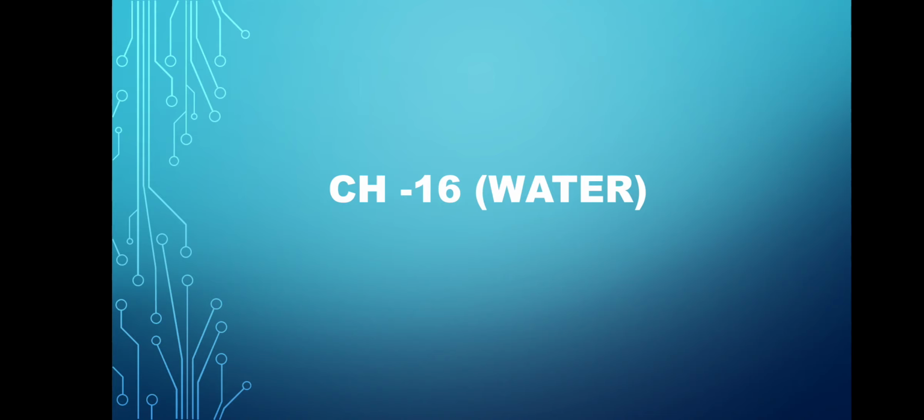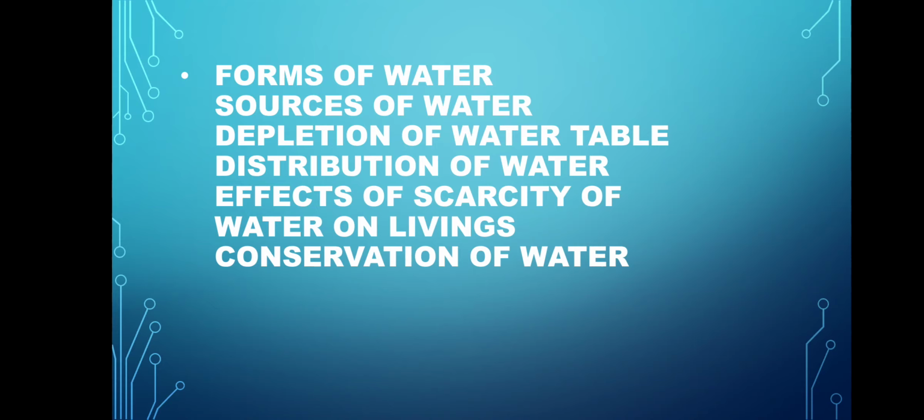Today, we are going to start our new chapter, chapter number 16, that is water. In this chapter, we learn about the forms of water, sources of water, depletion of water table, distribution of water, and effects of scarcity of water on livings and conservation of water.